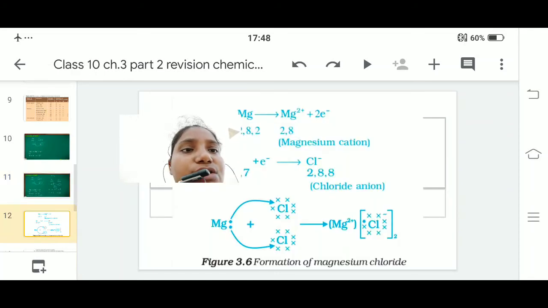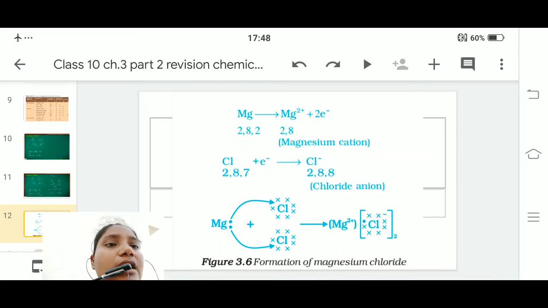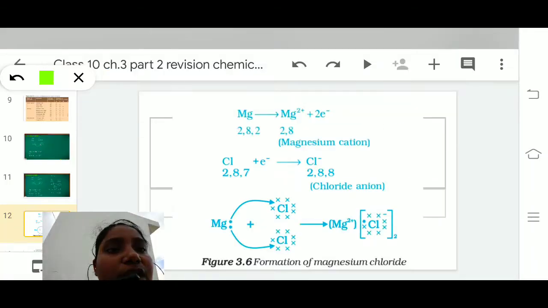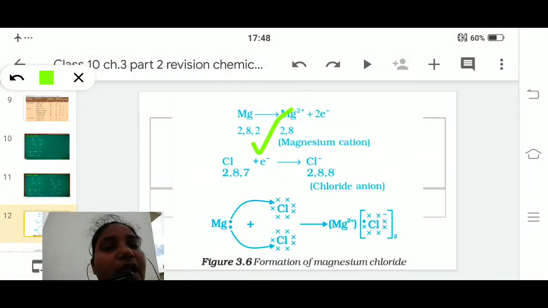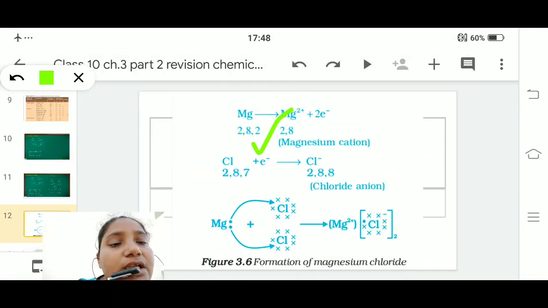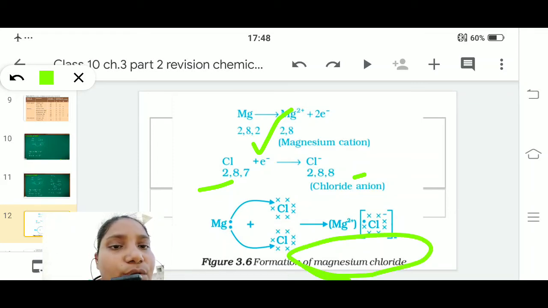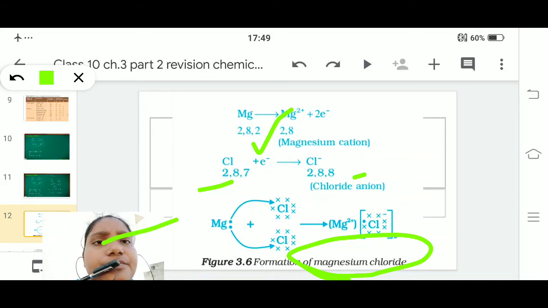Fine. Now let us go to MgCl2. Here also Mg has 2 electrons in the outermost shell, so it will donate 2 electrons to 2 chlorine atoms. Fine. So formation of magnesium chloride will take place.